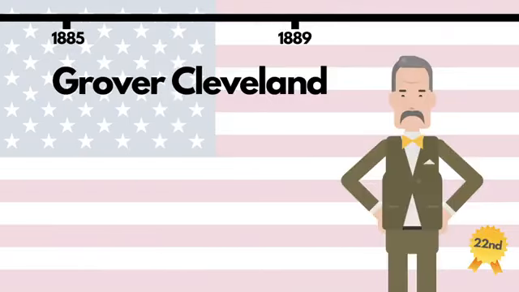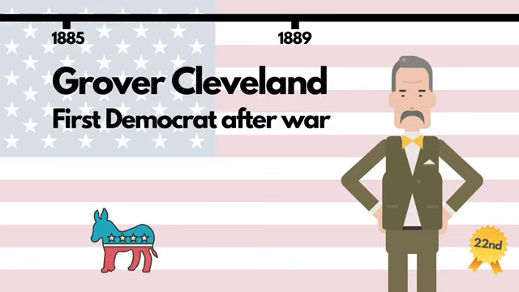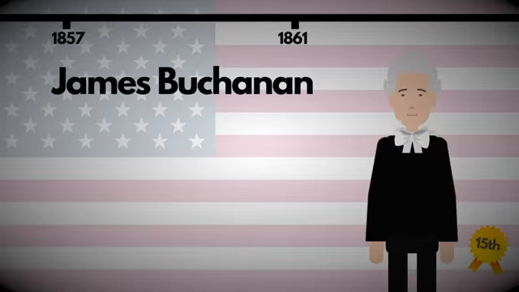Grover Cleveland was next. He's both the 22nd and the 24th president, serving initially from 1885 to 1889, and then again from 1893 to 1897. He was the first Democrat president to serve after the Civil War. The last had been James Buchanan, 25 years earlier.